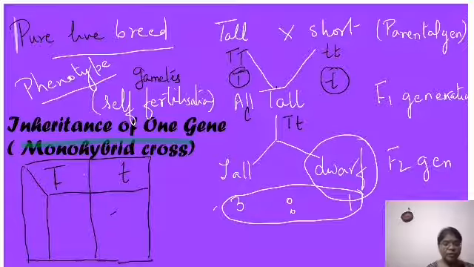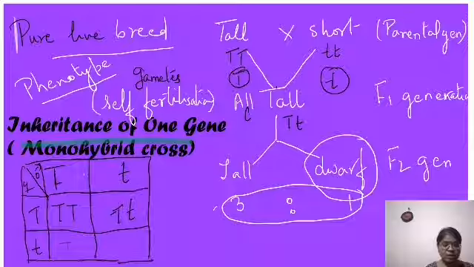So suppose this is your male and this is your female gamete. This is capital T, capital T, small t, capital T, small t, and small t, small t.